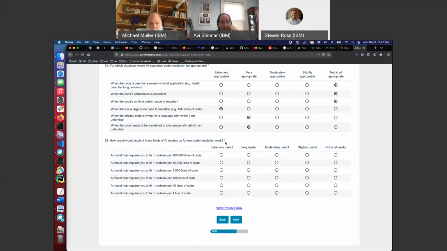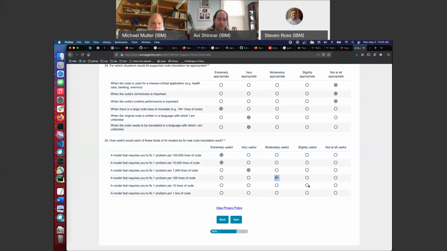Whereas on the other hand, if you had one problem per line of code, it's a lot more work to fix, but you're probably going to find more of the bugs. Although, you'll probably let a few slip through anyway. So certainly this is more helpful from a productivity point of view. Although if you actually need to find that bug, it depends what bug it was. If it's one of the bugs in the existing thing that you run the code once and you find it, I guess it's helpful. So I'll do that. Extremely useful. This is getting to very useful. This is getting to moderately useful.